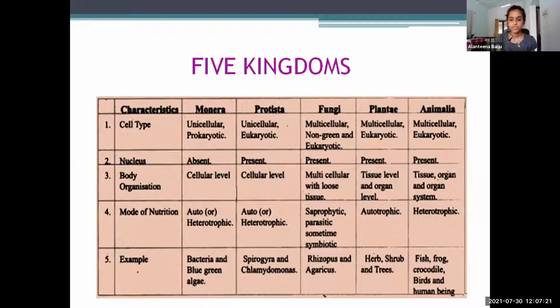Kingdom Plantae, they are multicellular and eukaryote, and they have nuclear membrane present, and they are tissue level and organ level, and they are autotrophic, and examples are herbs, shrubs, and trees. And Kingdom Animalia, multicellular eukaryote, their nuclear membrane is present, they are organ level system, and their mode of nutrition is heterotrophic, and examples are fish, frog, crocodiles, human beings, etc. Thank you.